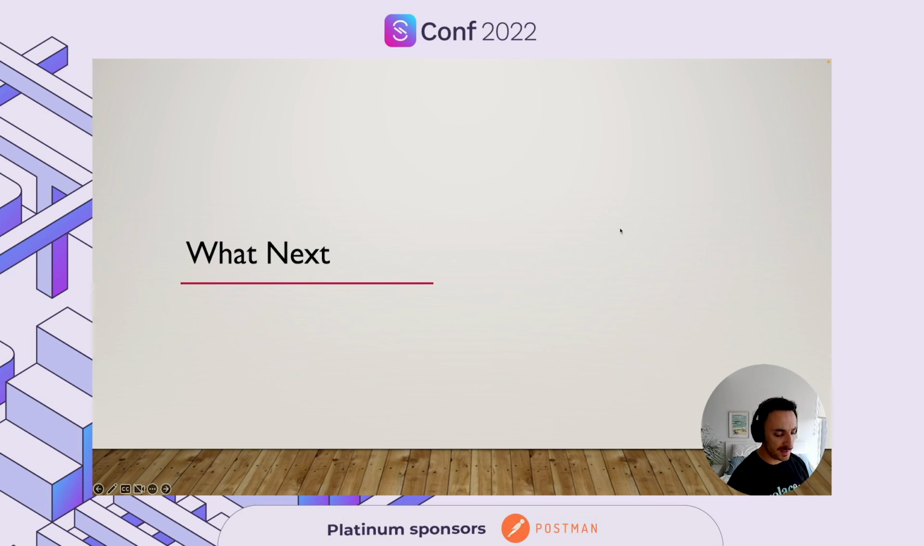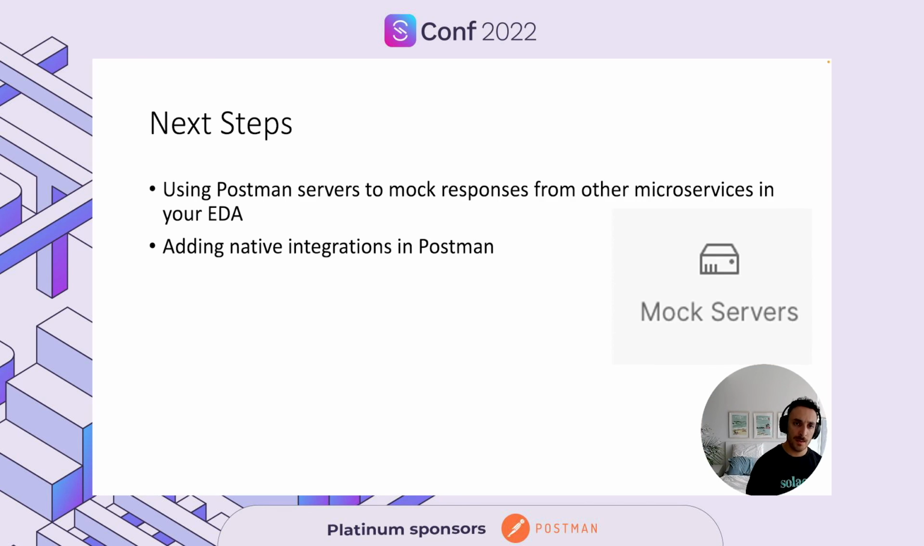There are so many different things that we can take this forward. There are other features within Postman that we could leverage. There is the mock server at Postman, so we could use it to mock responses from other microservices in your EDA. So now you can have a better and bigger picture of your overall EDA system.